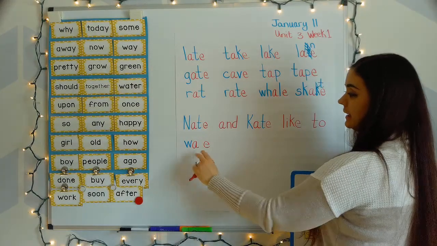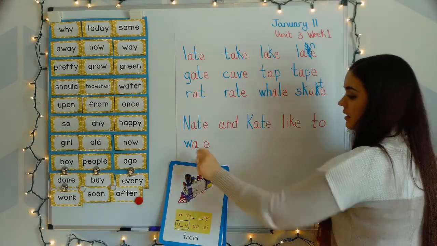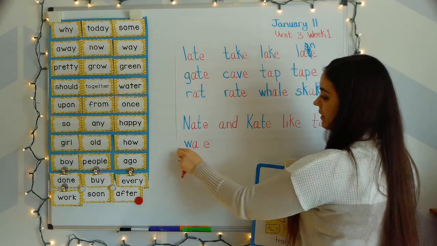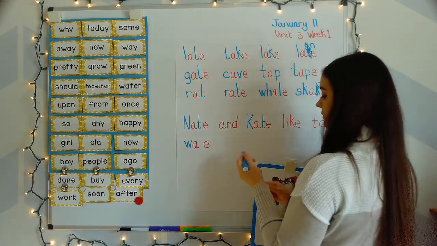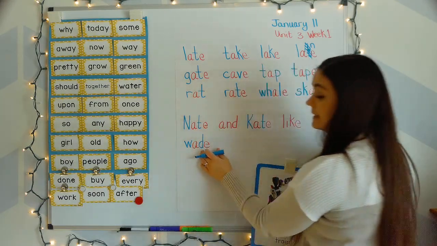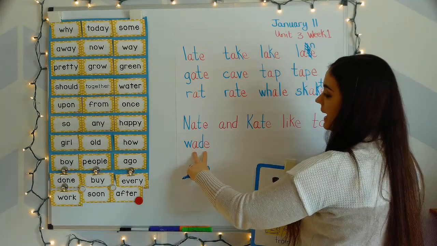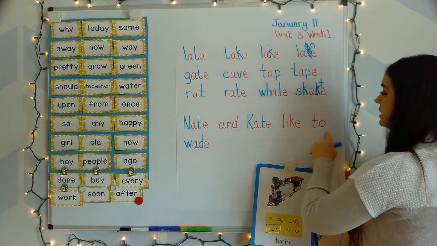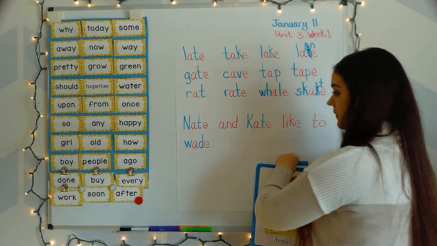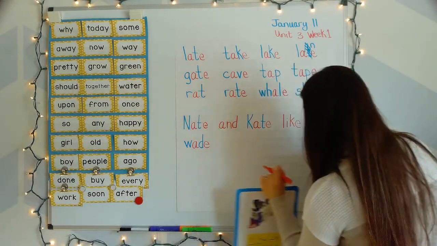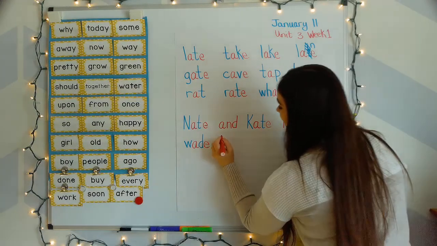A and its buddy E make that long A, the train sound. Wa, A, way. D says da, wa, aid, wade. So Nate and Kate like to wade. Once you finish the sentence, that word will make more sense.